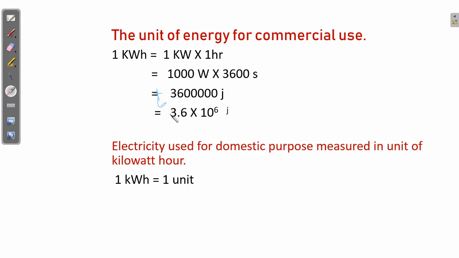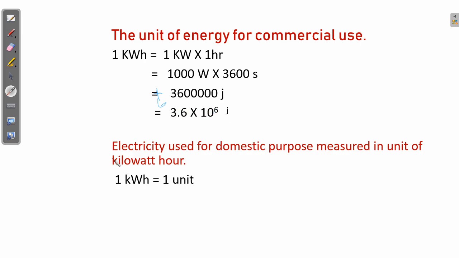You can write this number as 3.6 into 10 raised to the power 6, because if we place the decimal after the first digit, there are 6 digits after it. So 1 kilowatt hour equals 3.6 into 10 raised to the power 6 joule.